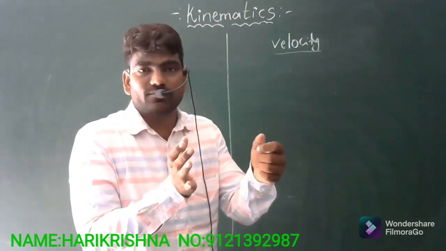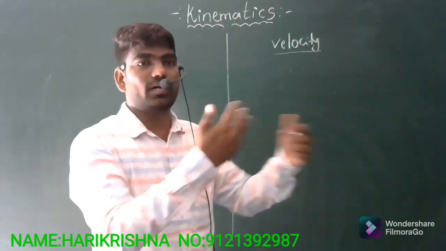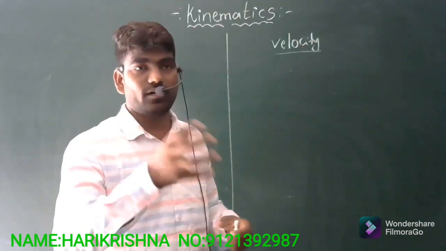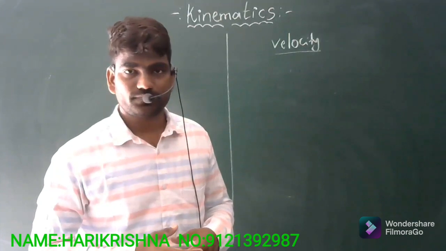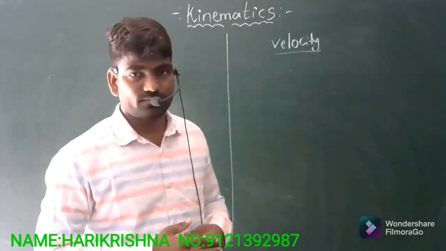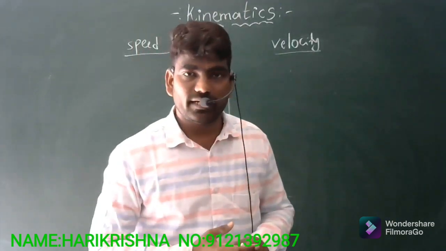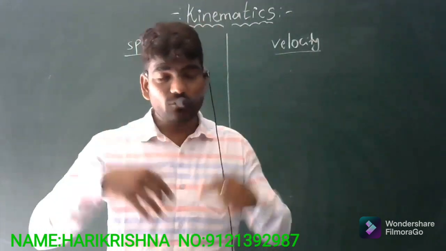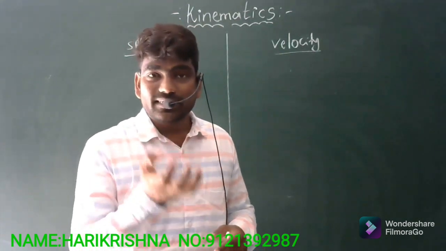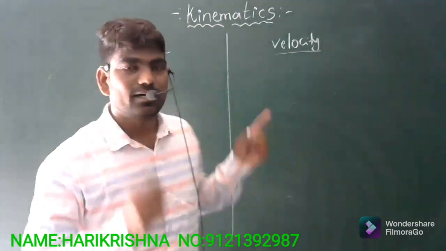So if it covers 100 meters in 10 seconds, after 10 seconds automatically it will cover some other distance. In this way, if you want to find the speed of an object in motion, you can calculate it as the total distance traveled by the object divided by the total time. Suppose 100 meters is covered by a car in 10 seconds. Now my question is, how much distance will it cover in 1 second? That is the distance covered by an object in unit time, which we call speed.